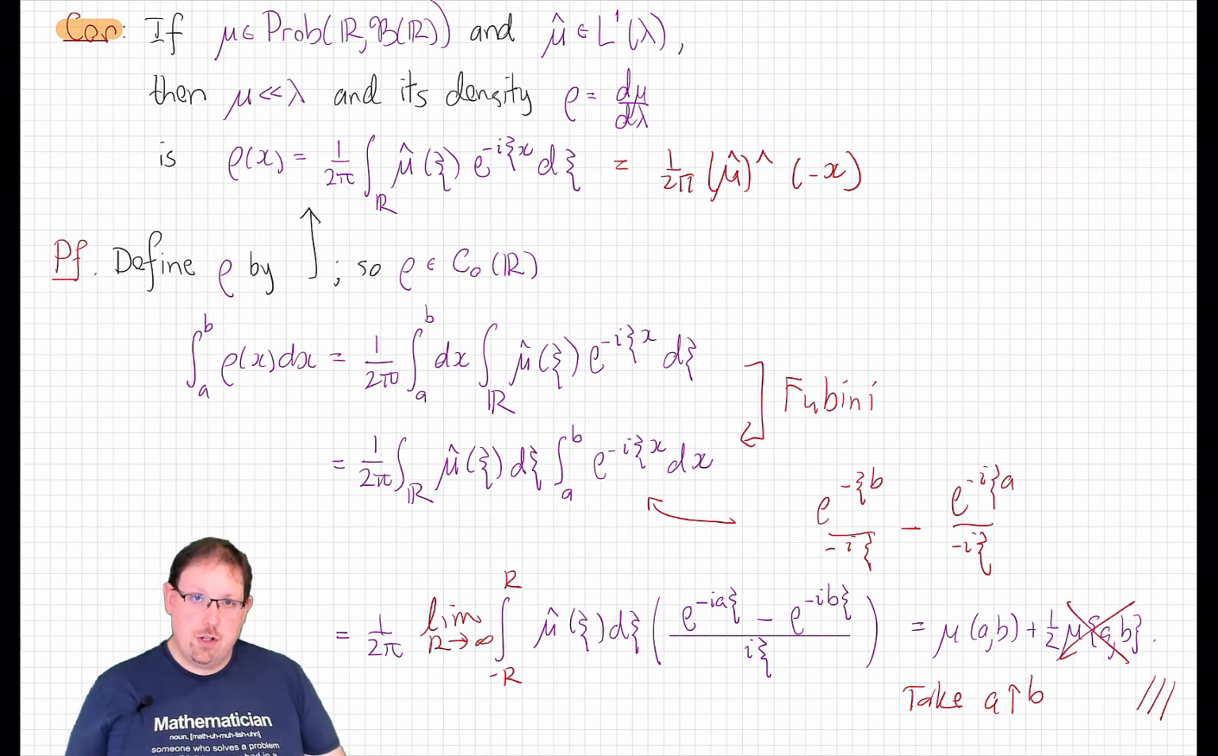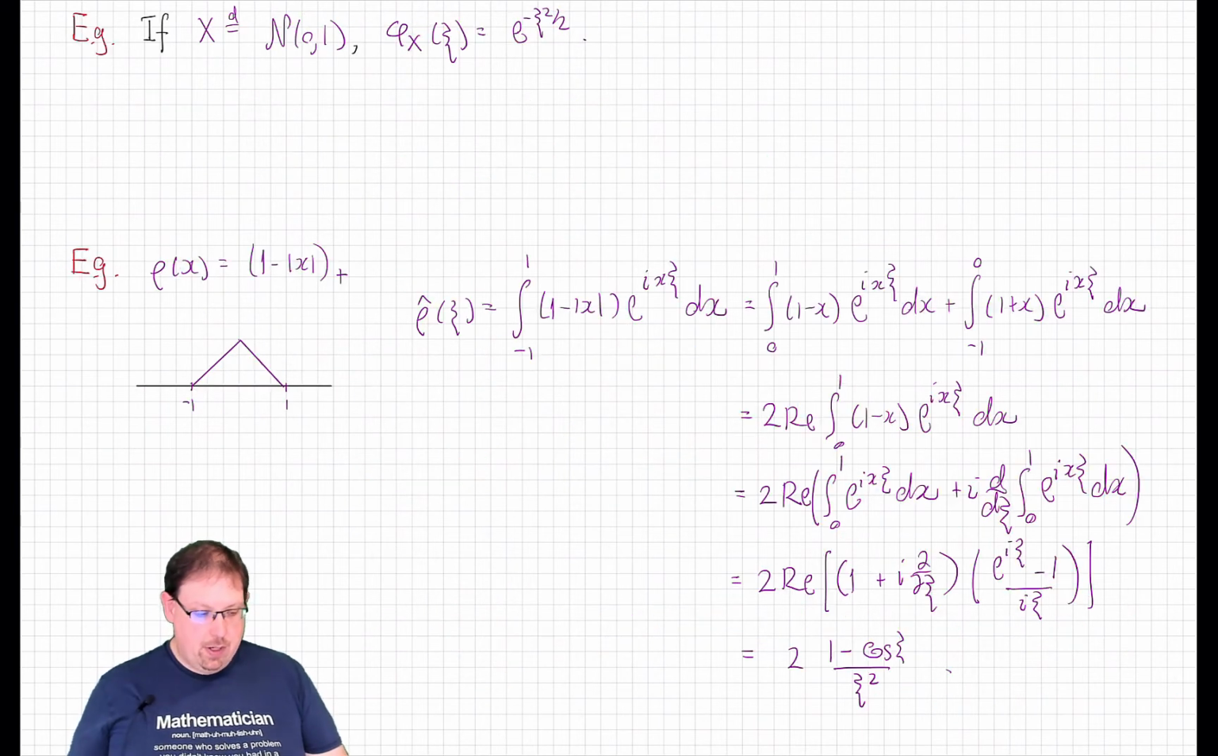This form of the inversion formula, where we have an L1 characteristic function, is quite useful for identifying some characteristic functions. So, for example, just to belabor the point, we saw already that if x is a standard normal random variable, its characteristic function is e to the minus xi squared over 2, which is up to a constant the density of the original measure, the law of x.